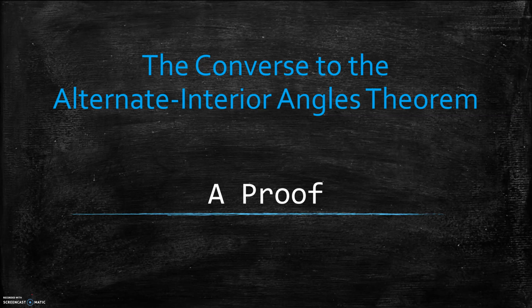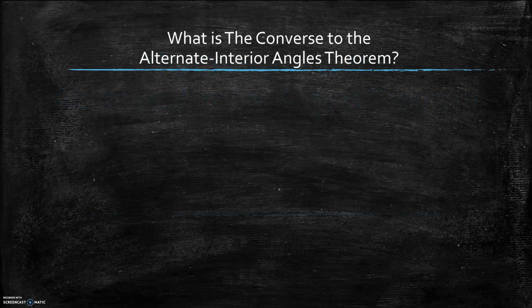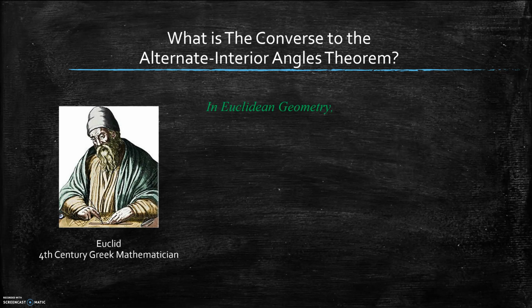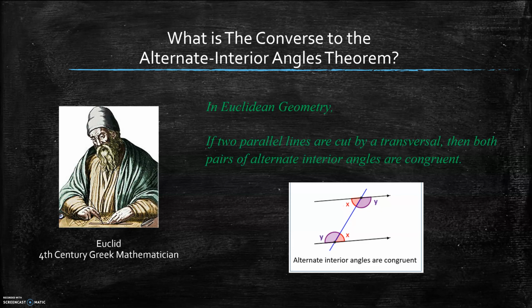The converse to the alternate interior angles theorem, a proof. What is the converse to the alternate interior angles theorem? In Euclidean geometry, so named because it follows a set of propositions based on 4th century mathematician Euclid's 5 postulates, it states that if two parallel lines are cut by a transversal, then both pairs of alternate interior angles are congruent.